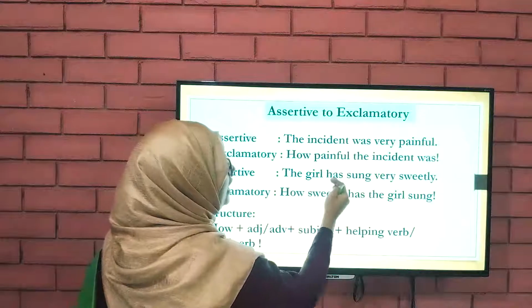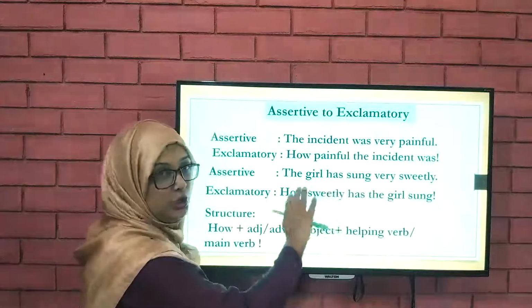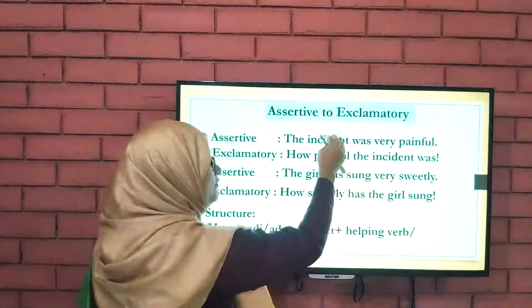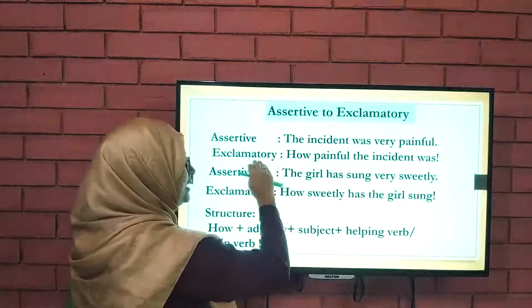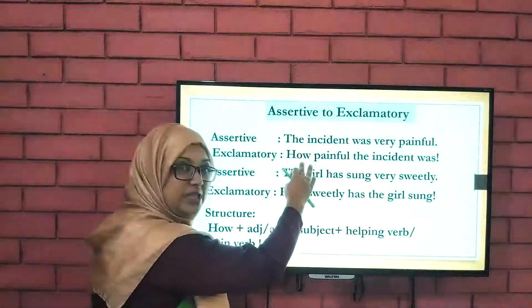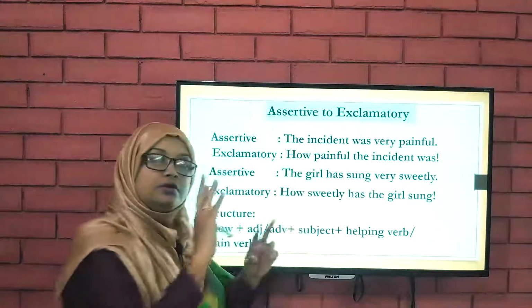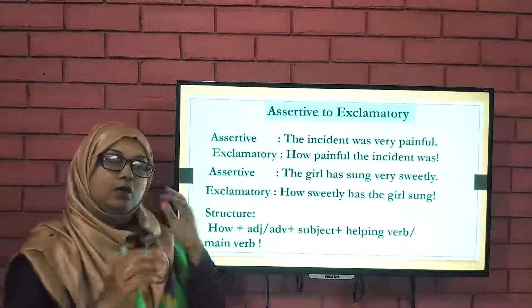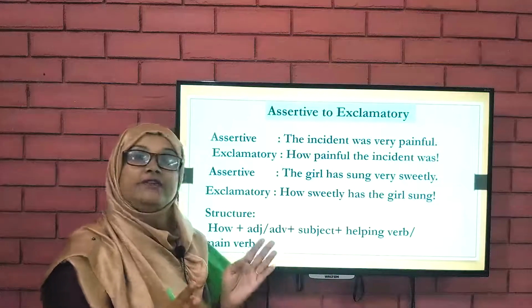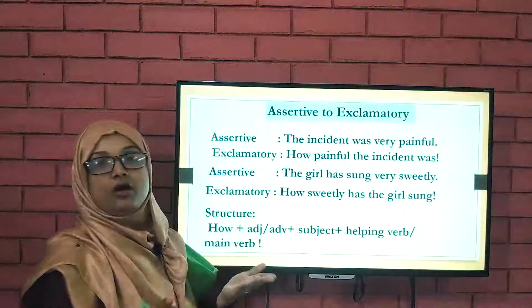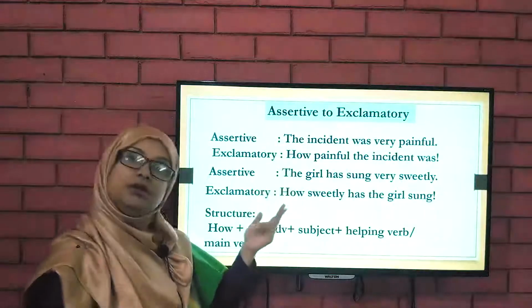The girl has sung very sweetly. No a or an. So if you find this type of sentence in assertive, you will write the exclamatory sentence starting with how. Okay. So what is the focus point? If there is a or an, you will start with what? And if there is no a or an, you will start with how.